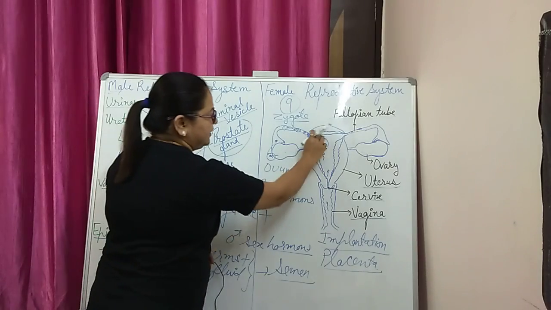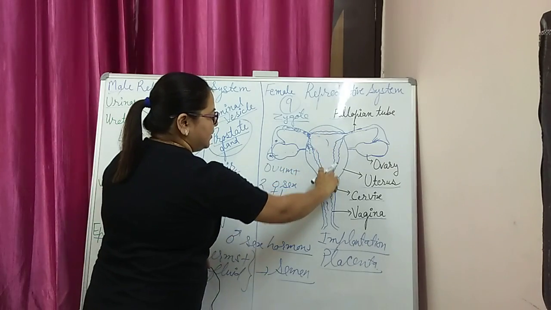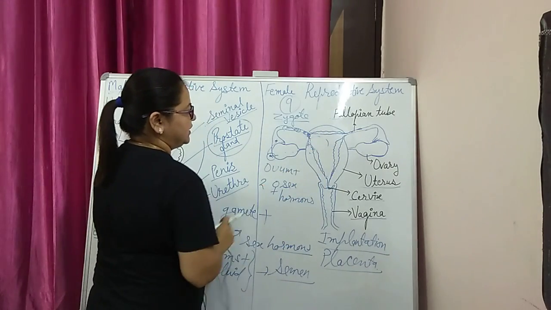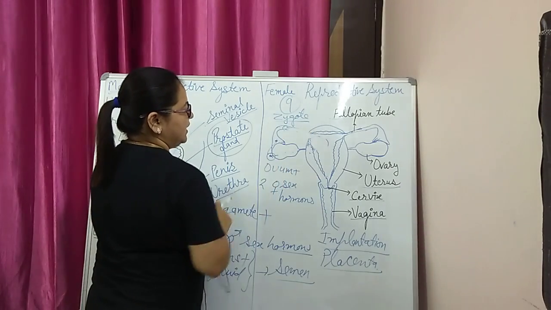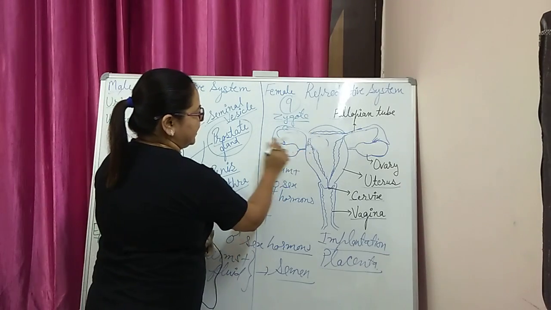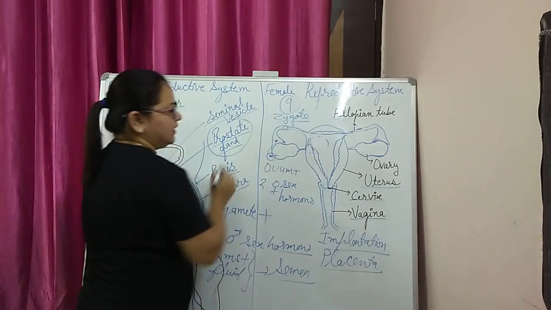But sometimes sperms are not available in the female genital tract. Then what happens?